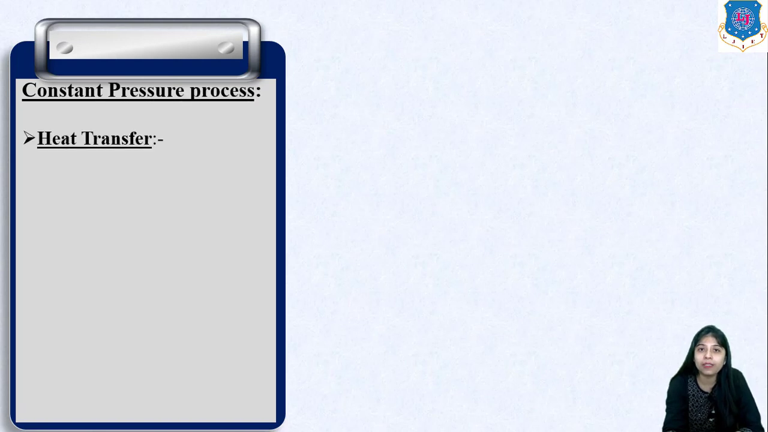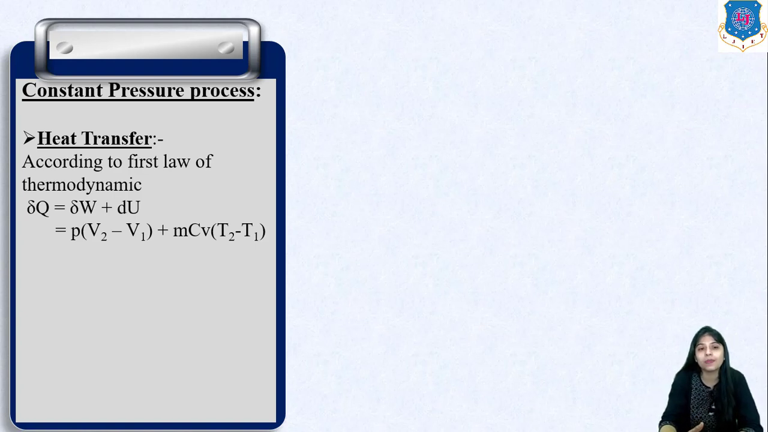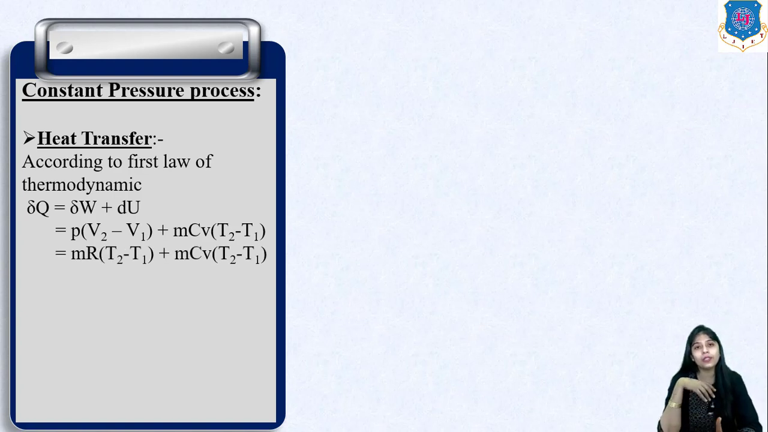Now if we talk about heat transfer, according to the first law of thermodynamics, heat is the summation of internal energy and work done. So our internal energy is mCv (T2 minus T1) and work done is P (V2 minus V1). Substituting the values, we'll get this. Now we know that PV can be written as mRT. So in the third term, we are substituting mRT2 in place of PV2 and mRT1 in place of PV1, and this other term remains as it is.